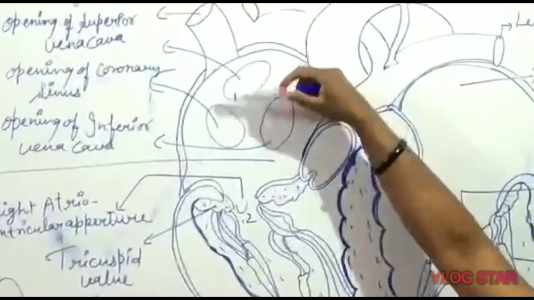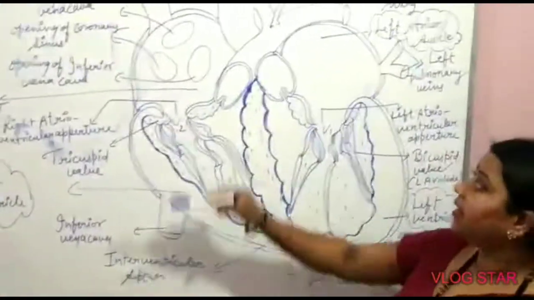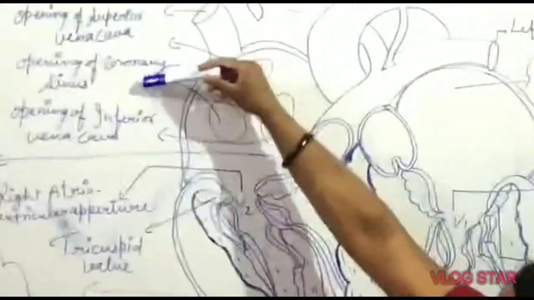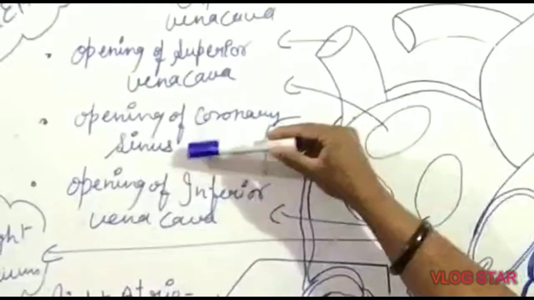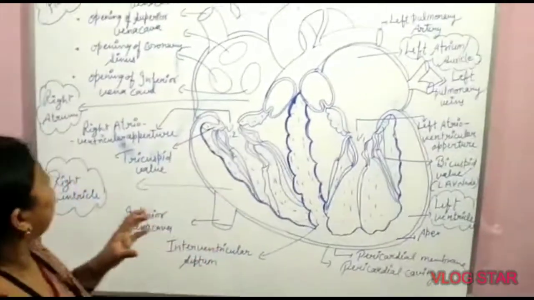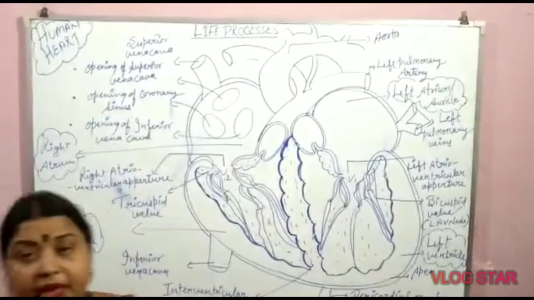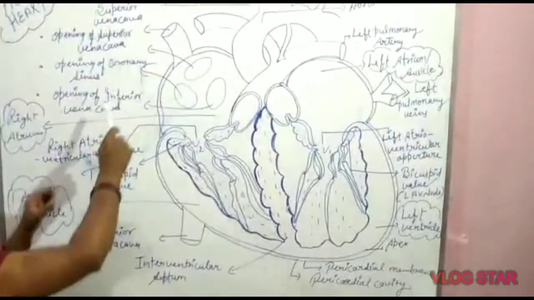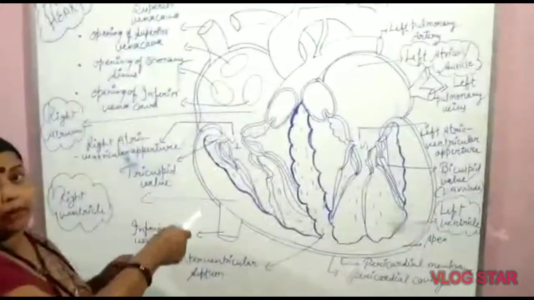So it has three openings inside it. These are the opening of the superior vena cava, the opening of the coronary sinus, and the opening of the inferior vena cava. Vena cava are the main veins into which numerous veins open. In the superior vena cava, the upper veins mix, so it carries all impure blood from the upper part. Similarly, the inferior vena cava collects all the impure blood from the lower parts.